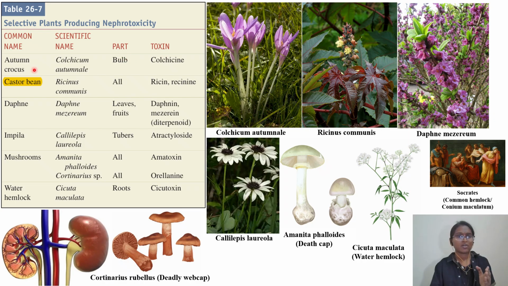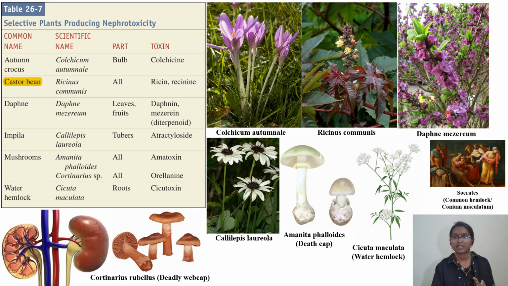We have the common name autumn crocus, Colchicum autumnale. The bulb is the toxic part, and the toxin is colchicine. Colchicine has other applications too: microtubule inhibition as an experimental agent, which you will use in developing models, for mitosis and meiosis studies. The second one is castor bean, that is Ricinus communis. All parts of the plant contain the toxins ricin and ricinine. So you will come across this also in your exam.